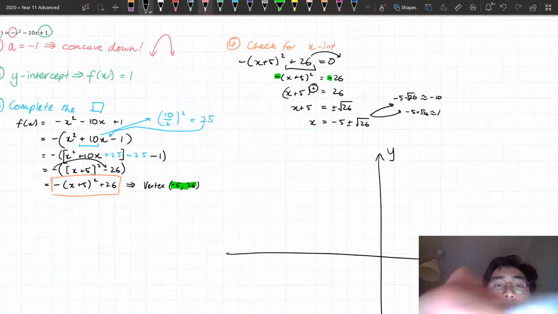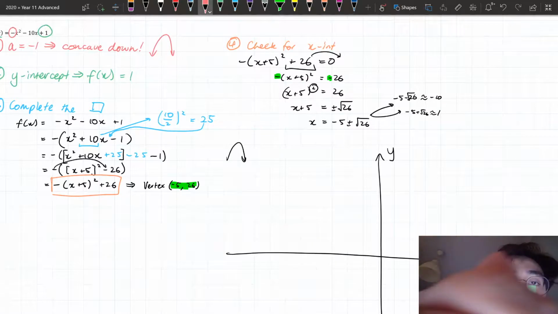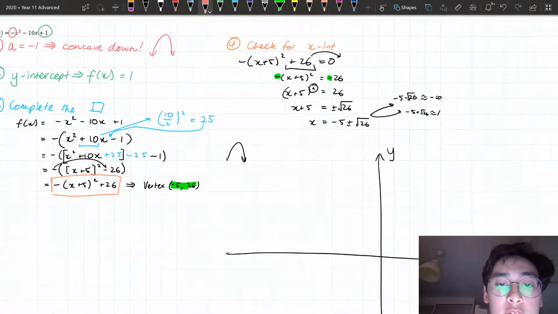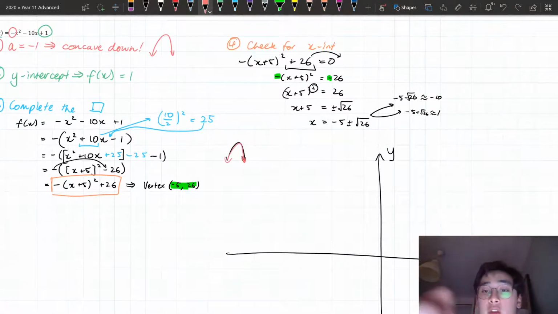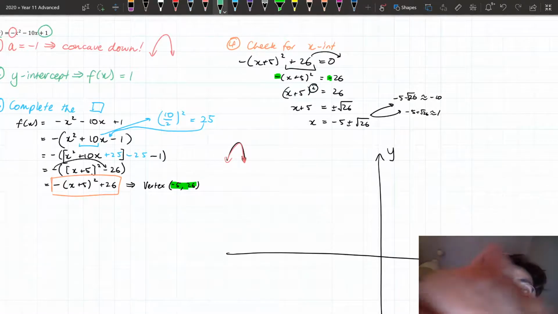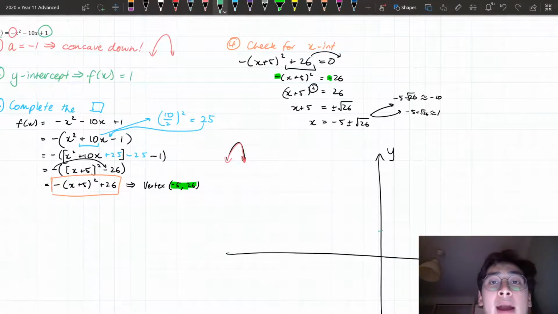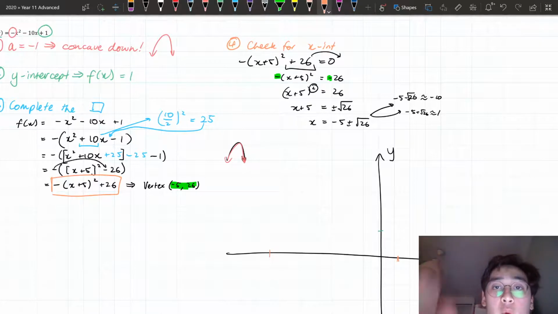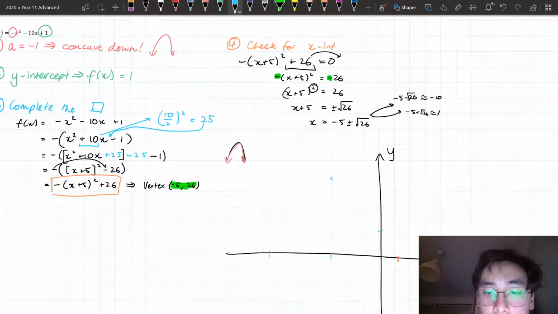Actually, let me go back a step. I know it's concave down. So I know this graph is a concave down graph. So it's going to look downwards. I know where my y-intercept is. It's roughly at 1, somewhere around here. And I know where my x-intercepts are. So I've got one which is at negative 5, roughly negative 10. And I've got one at roughly 1. And I've got my vertex somewhere in the middle over here. Now, I'm not going to put this information down yet. That was just so that I can picture where it is.